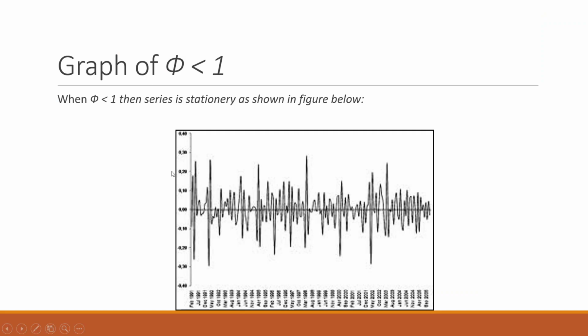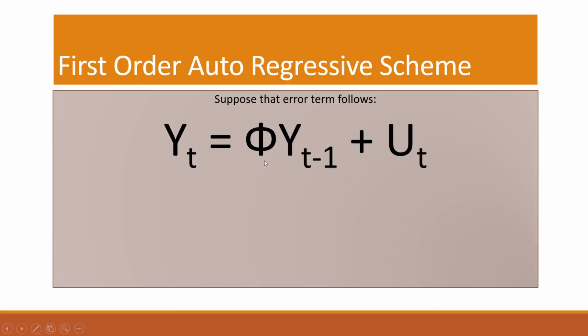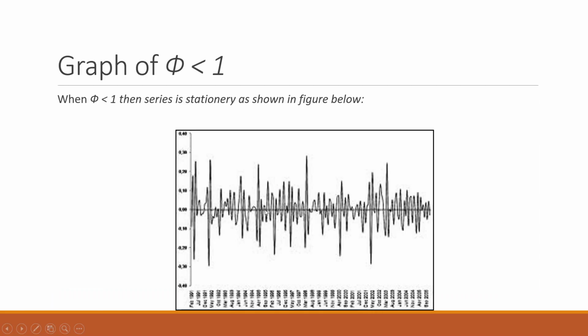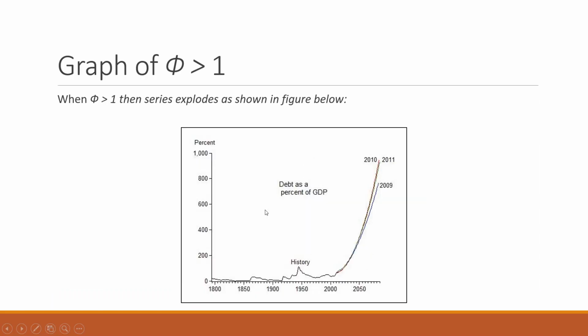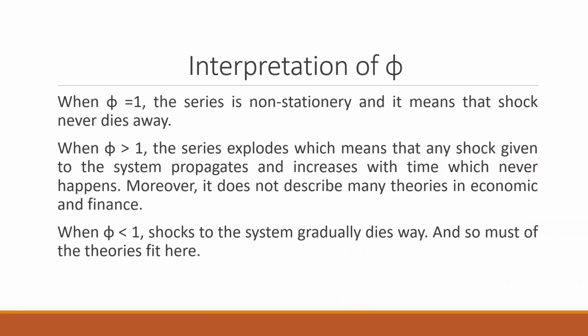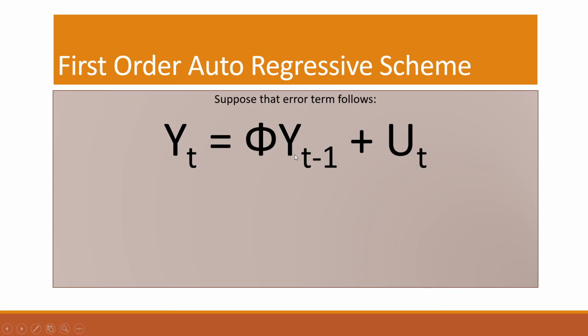What will happen if phi is less than 1? Say for example, if this takes a value less than 1, like 0.9, you will be getting a series which is stationary. If phi is greater than 1, then the series will explode. The reason for this, let's try to understand in a very simple way. Say for example, yesterday's share price was 1000 and every day it is increasing by 1.1 times. Just imagine what the share price will be after some time. So it means that the series explodes. Many of the theories do not fit in this case where phi is greater than 1.